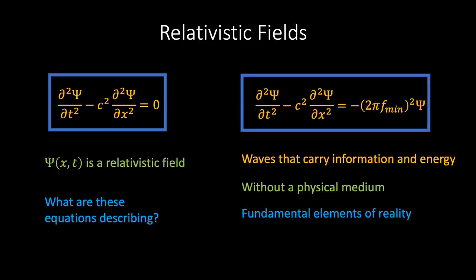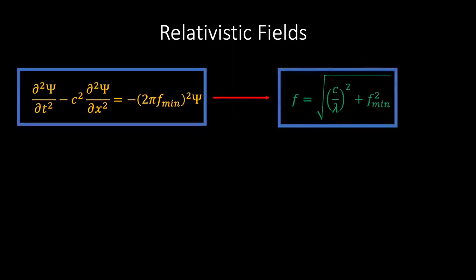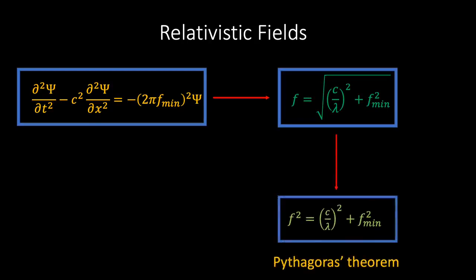And so we are almost in a position to finally understand what a fundamental particle is. All we need to do is combine our knowledge of relativistic fields with our knowledge of quantum mechanics. So let's do this. We will begin by focusing on the modified relativistic field equation. We have already seen that the frequency of the waves in such a field are constrained and there is a lowest possible frequency. If we square both sides of this constraint equation, then we find a Pythagorean relationship, which is always a good sign in physics.